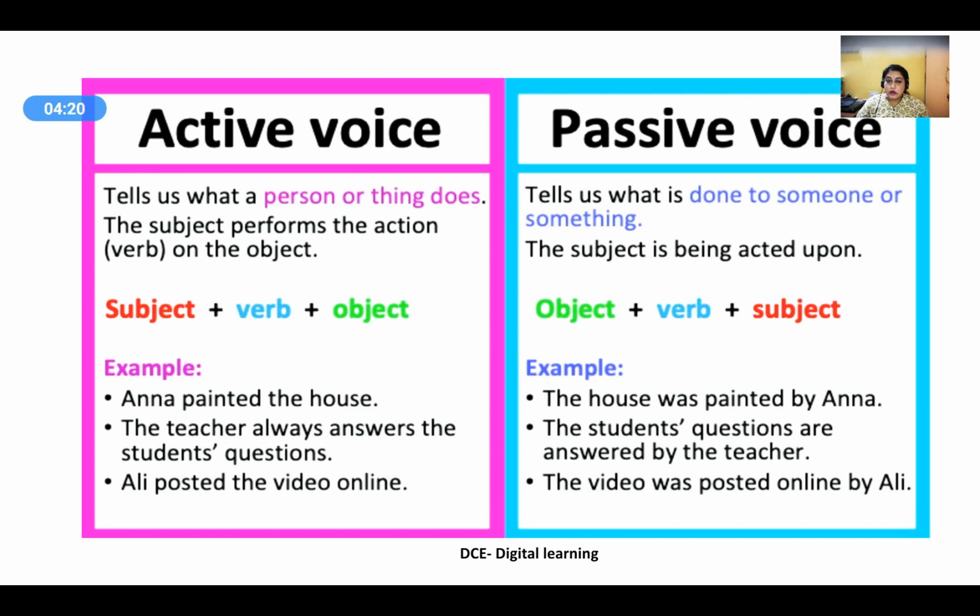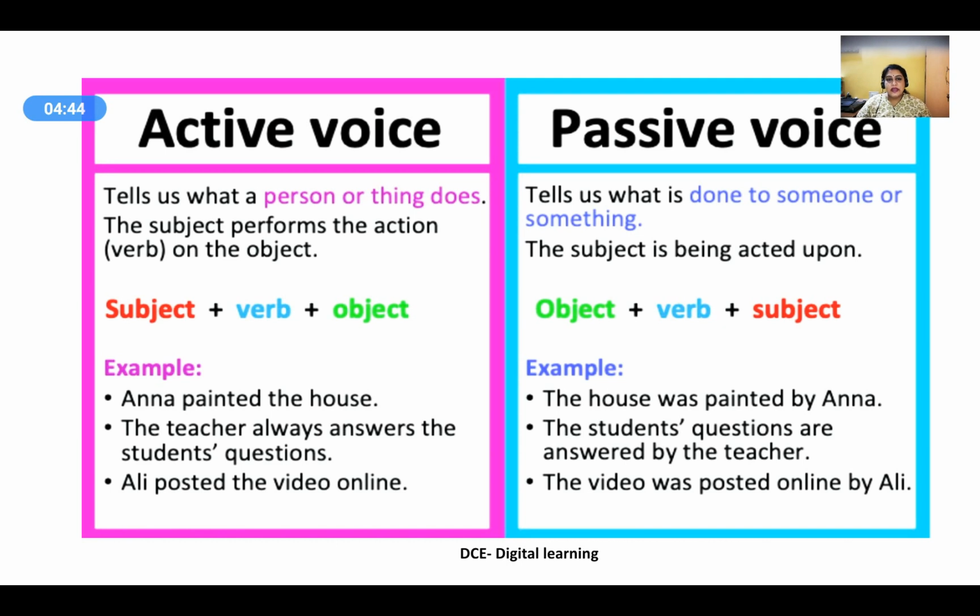The teacher always answers the students' questions. She is the one who is answering, so the focus is on the teacher. Ali posted the video online. Who posted it? Ali. As he is doing the action, the focus is on Ali. So, these three are primary examples for active voice.